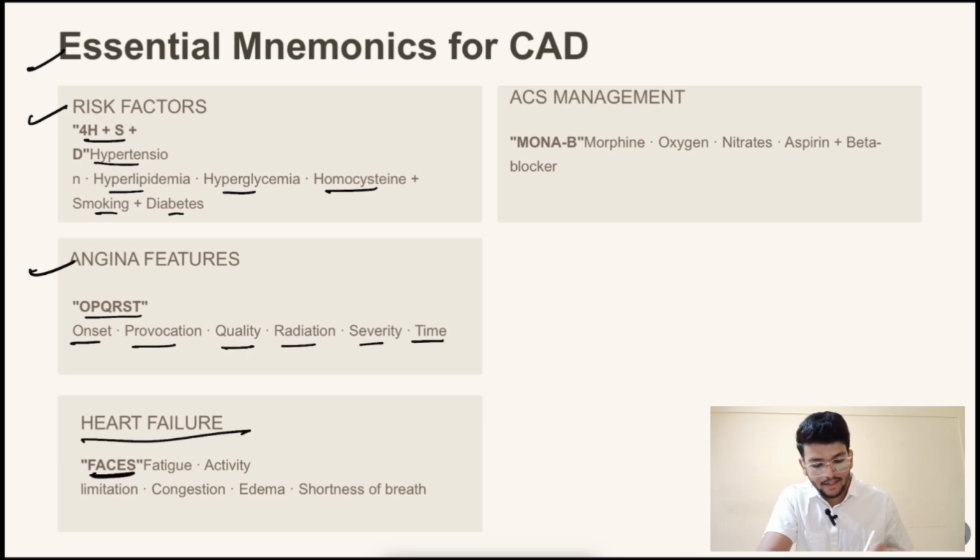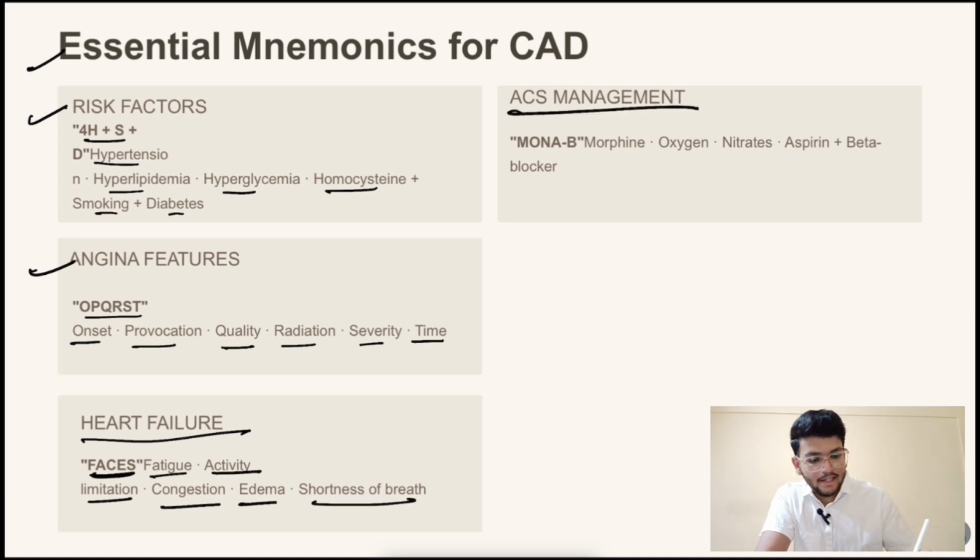Heart failure phases, F, where the F is fatigue, activity limitation, congestion, edema, and shortness of breath. ACS management, just we learned, that is MONA-B, the morphine, oxygen, nitrates, aspirin, beta blockers.